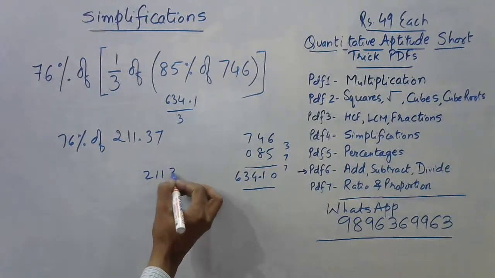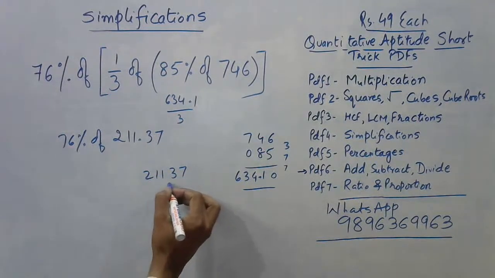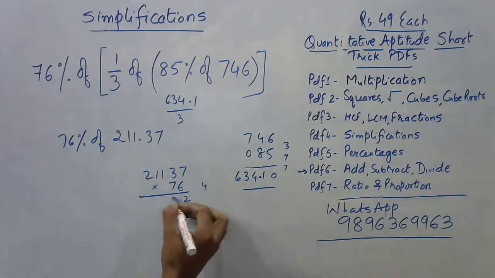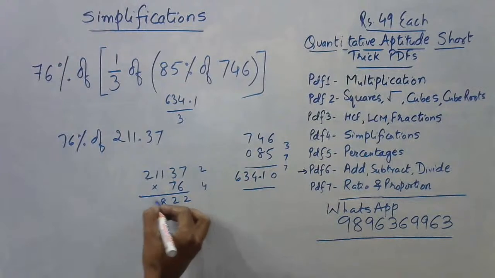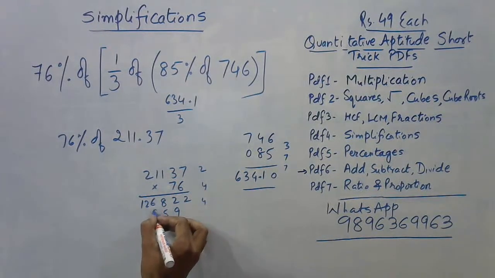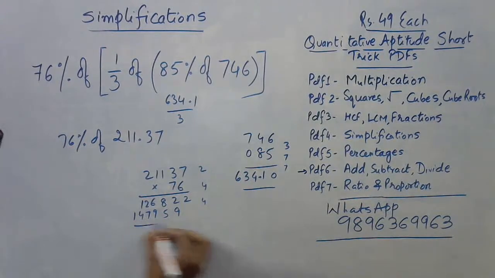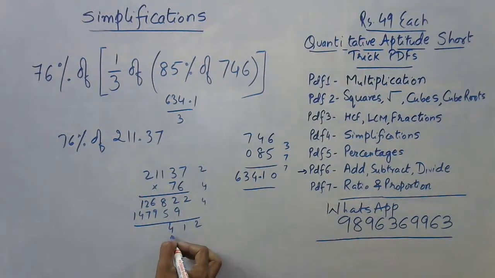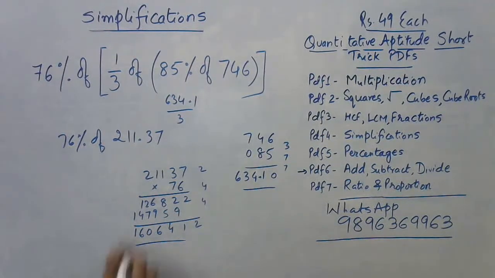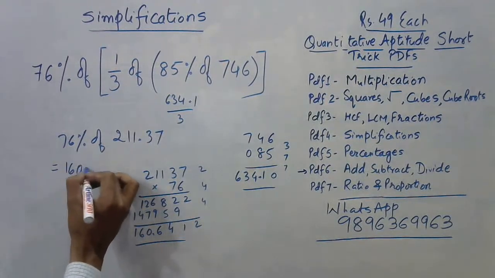Now I need to find 76% of this number. So 21137, I need to multiply it by 76. So let's do it the traditional way now. 7 6 are 42, 2 4 6 3 are 18, 22, 2 2, 6 1 are 6 7 8 6 12, then 7 7 are 49, 9 4 25, 5 2 9 7 14. So 2 1 1 means 9 5 13, 14, 4 1 means 16, 6 1, 10 means 0 1, and then 6 and 1. So we have 1 2 3 4, 4 means 160.64, 63 or 64.